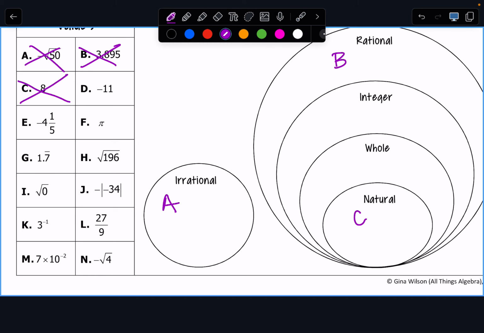That's an integer, so I'm going to write it in integer, and it also lives in the rational, but we can see that it's in that bucket. What's the only number that you're ever going to write in the whole number bucket? The ones that are whole. The only one would be like I, which is 0. 0's the only number that's whole that's not natural. So it's the only special one that you would put in that bucket without it being in something else.